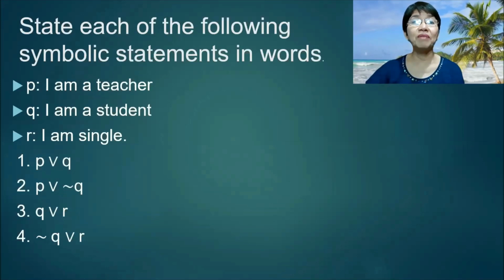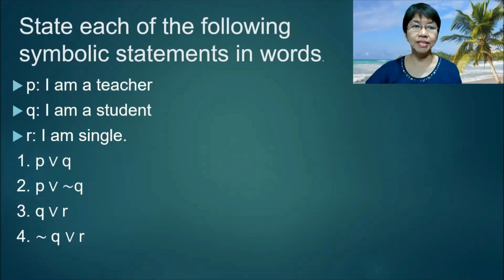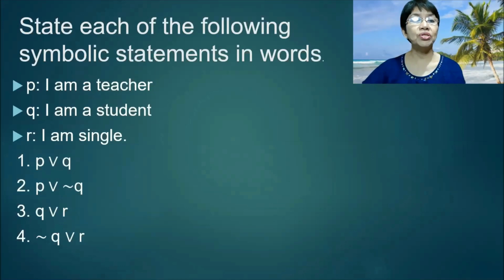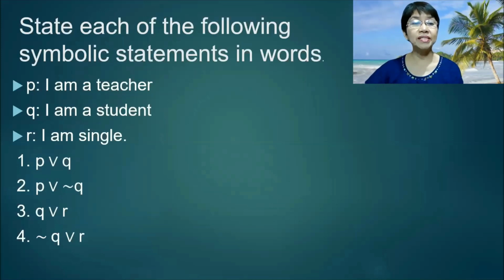State each of the following symbolic statements in words. P, I am a teacher. Q, I am a student. R, I am single. Number 1, P or Q: I am a teacher or I am a student. Number 2, P or not Q: I am a teacher or I am not a student. Number 3, Q or R: I am a student or I am single. And number 4, not Q or R: I am not a student or I am single.